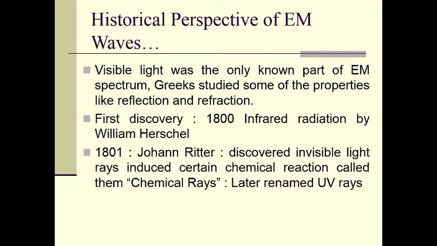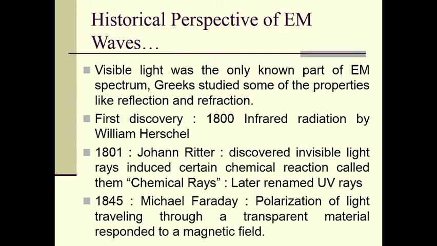In the next year, Johann Ritter discovered that invisible light rays induce certain chemical reactions, and he called them chemical rays, right? Why did he call them chemical rays? Because these radiations induce certain chemical reactions in the solution. Therefore he called them chemical rays, and later they were renamed UV rays or ultraviolet rays, right?